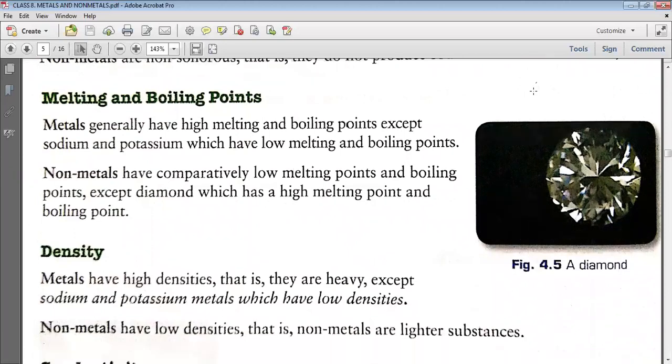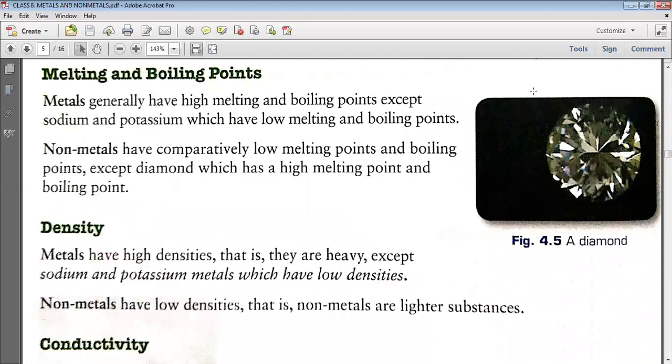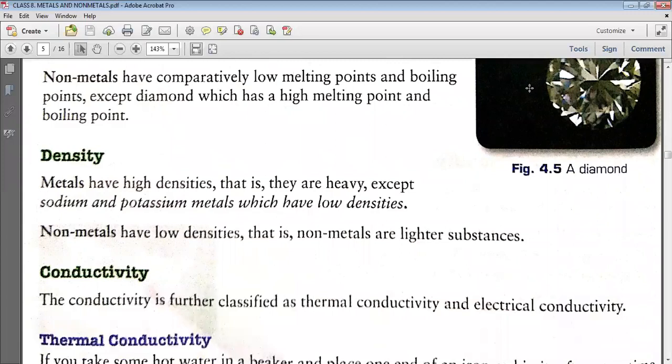Next property is melting and boiling points. So metals usually have high melting and boiling points. Why? Because they are hard, so they will have high melting points. Except sodium and potassium. Why except sodium and potassium? Because they are soft, so they have low melting and boiling points. Non-metals have low melting and boiling points, except diamond. Why? Because diamond is hard in nature. That is why it has a high melting point and boiling point.